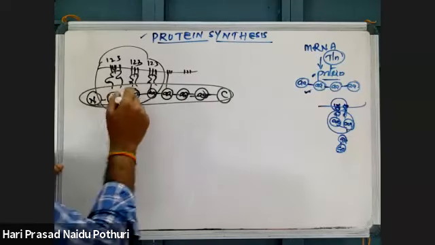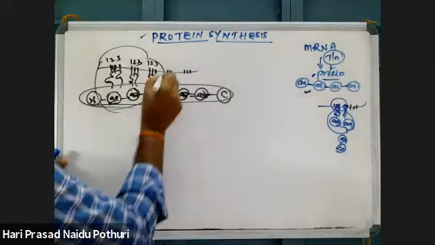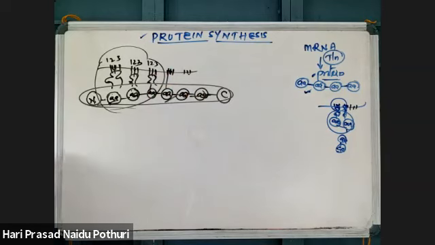This chain or polymer of amino acids formed in ribosomes, based on the genetic code sequence, this amino acid sequence is called what? Protein. Like that, protein synthesis is taking place.